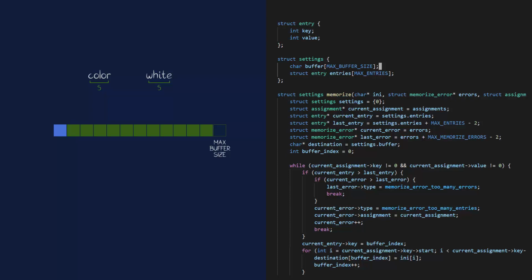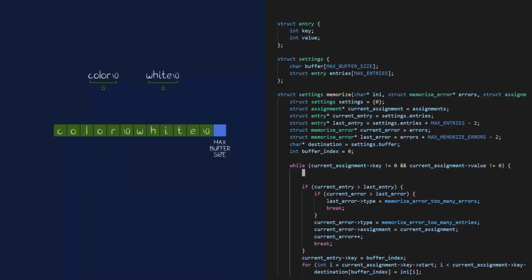Now, the key and the value always include a null character, so color is actually 6 characters long, not 5. Same thing for white. If I take the buffer index and move it 6 for the key and then 6 for the value, I actually end up one place after the value. As long as the index is not larger than max buffer size, everything is fine. Note that the buffer doesn't have its own sentinel. The null character of the value is already a sentinel, I don't need another one.